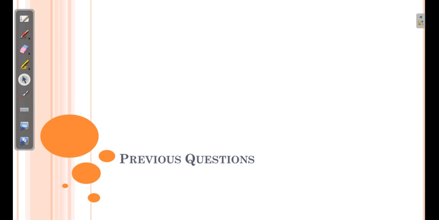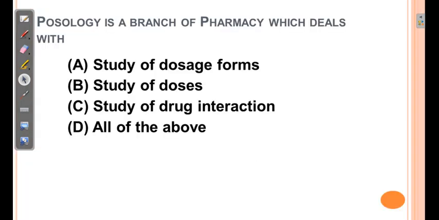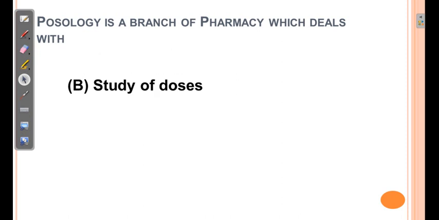The first question which was asked is, posology is a branch of pharmacy which deals with. This question was asked twice. One more question will come later. Posology, as you know, is the study of doses: what dose is to be given on the basis of age or body weight or surface area. There are 4 options: study of dosage forms, study of doses, study of drug interaction, and all of the above. The correct answer is study of doses.